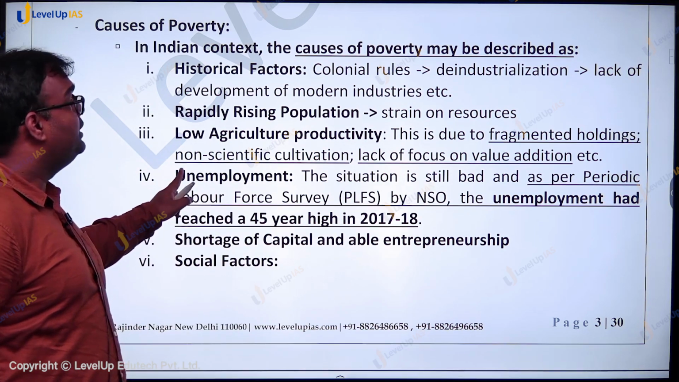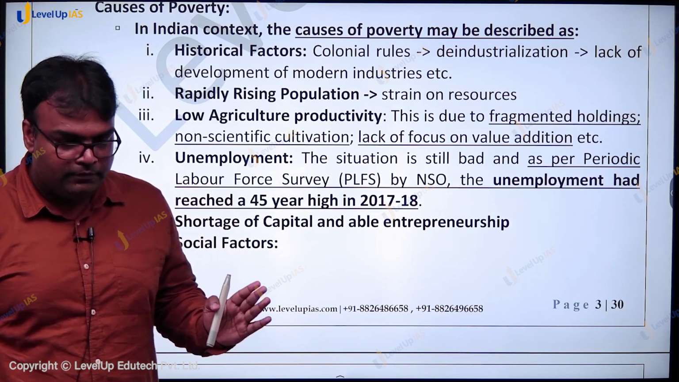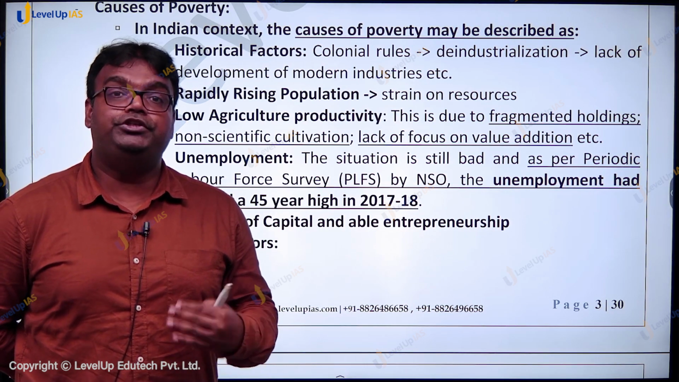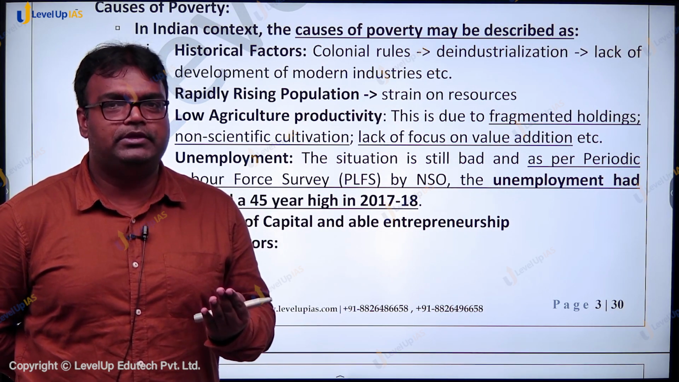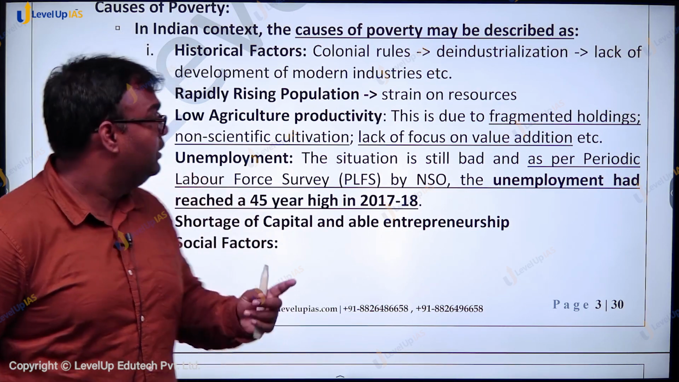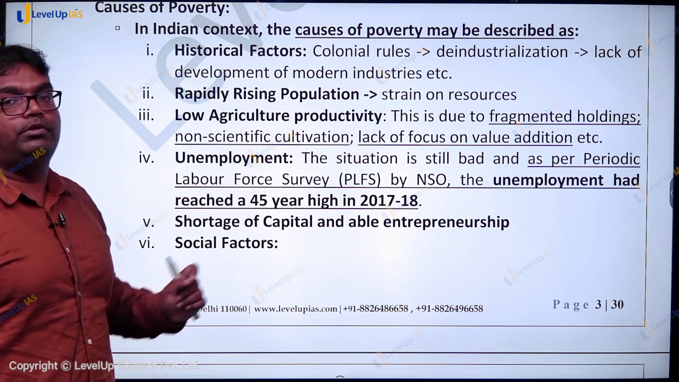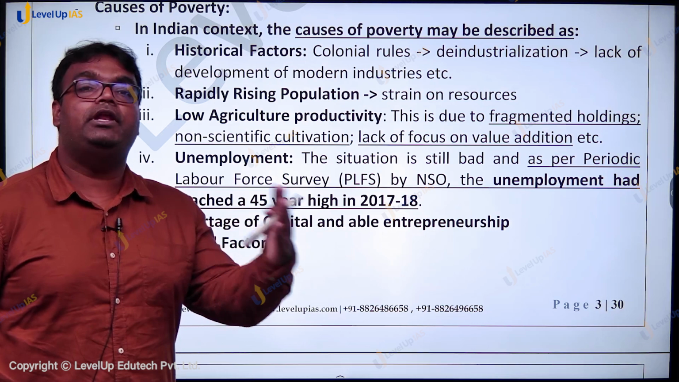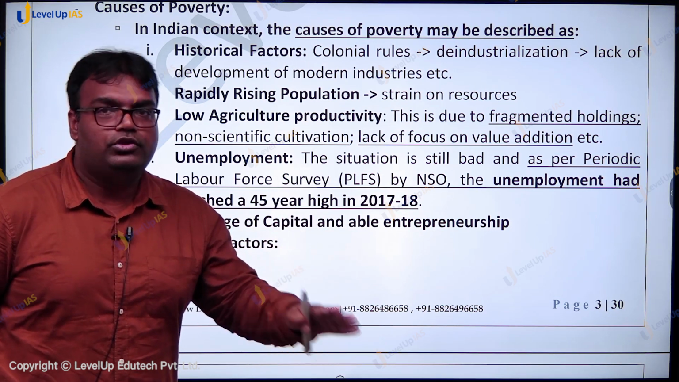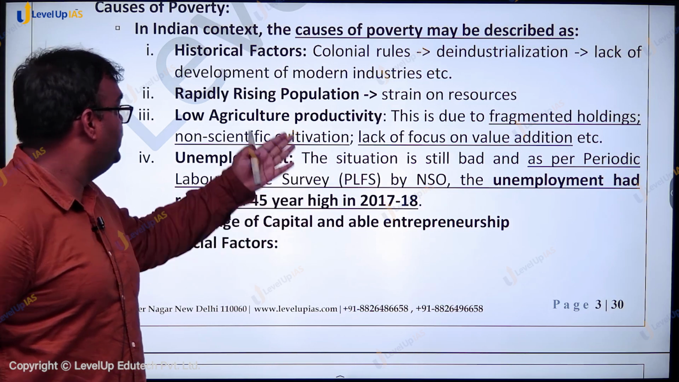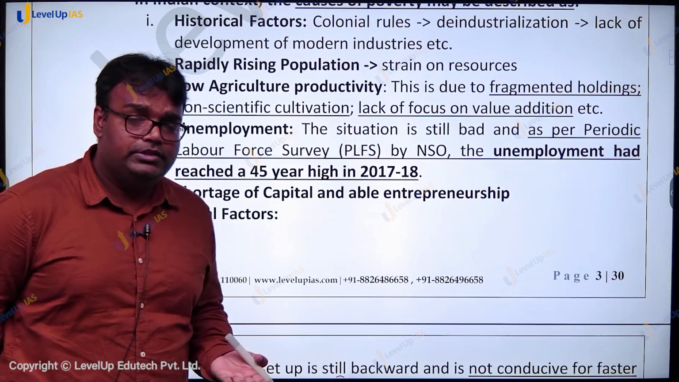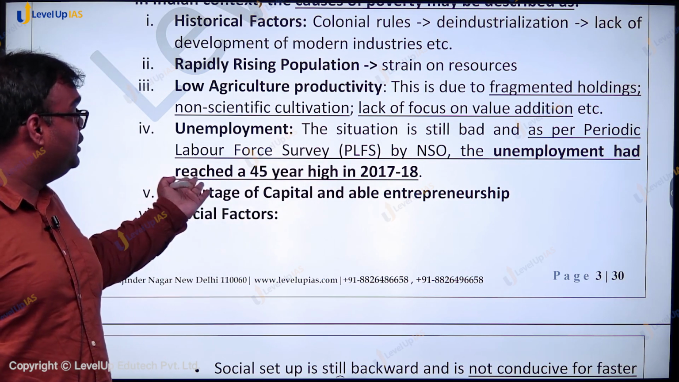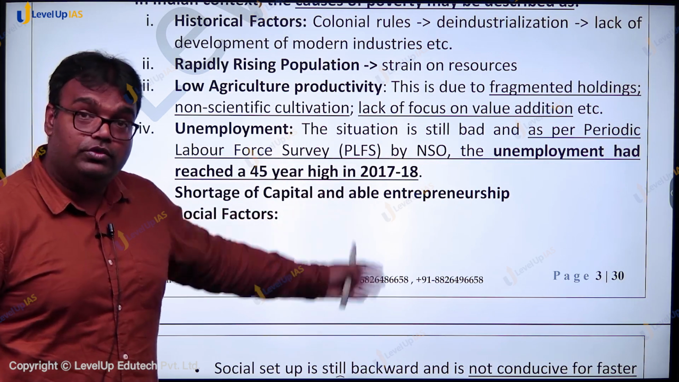Then comes rapidly rising population. Governments over the period took a number of steps to fight poverty, but population boom led to those steps not being enough. Then we had agricultural problems. Our agricultural productivity is on the lower side, and because so many people are engaged in agriculture, when the productivity is on the lower side, overall poverty situation remains very high. Unemployment is still a huge problem. In fact, as per PLFS by NSO, the unemployment had reached around 45 year high in 2017-18.